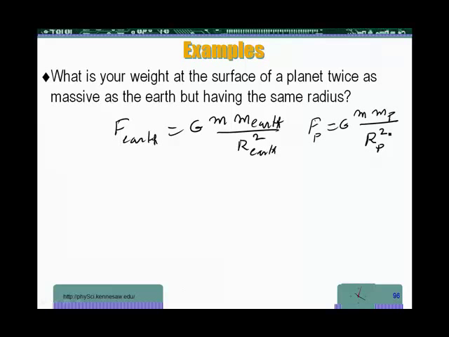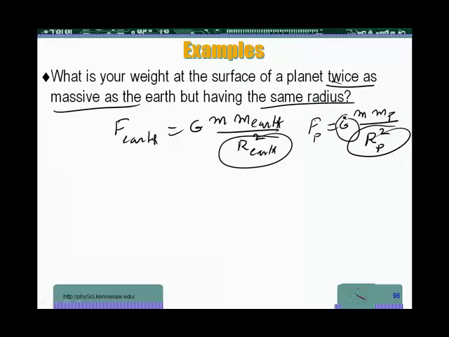Now here, what do they tell us? They tell us that this planet is twice as massive as the Earth, but having the same radius. So what does that say? It says that this is the same. Of course, we know that G is the same, and we know that your mass is the same.